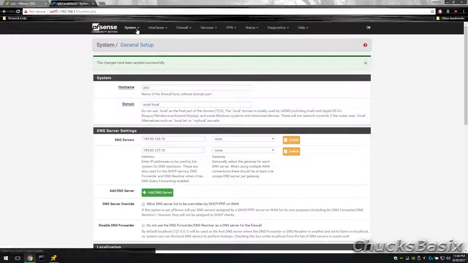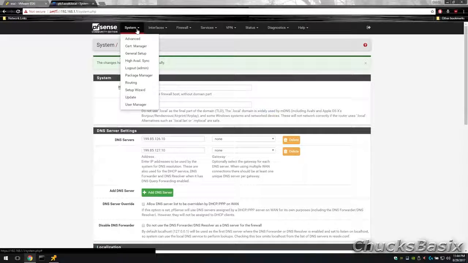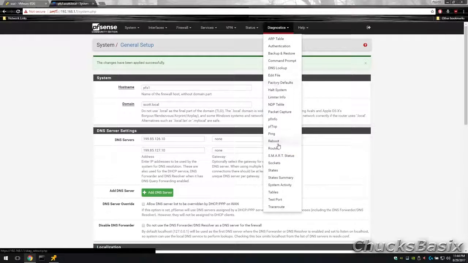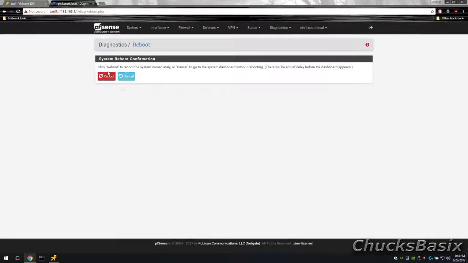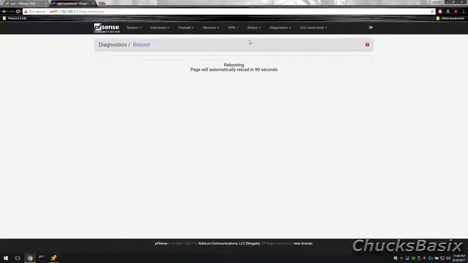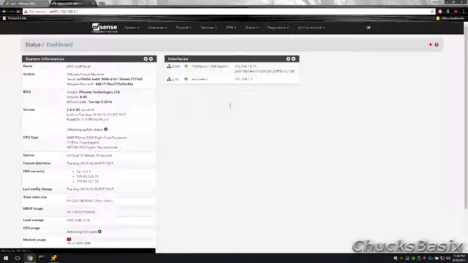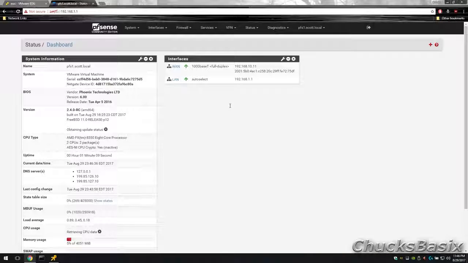At this point, it's probably best that we reboot the firewall, then log back in once done. After logging back in, you may want to customize the dashboard. The layout is up to you, and this is what works for me.